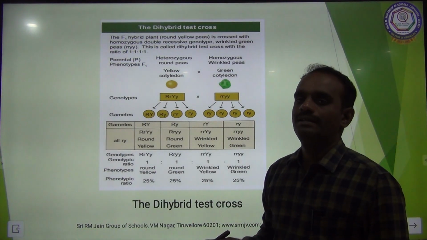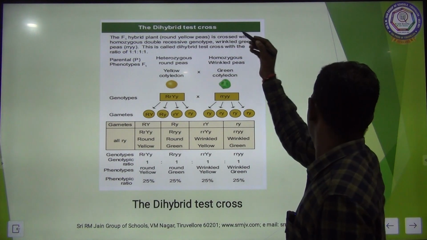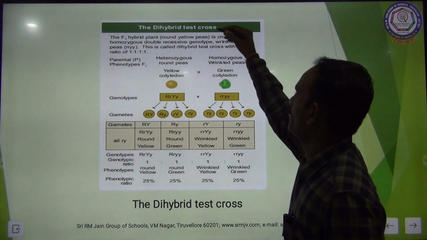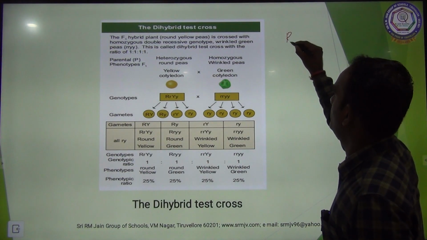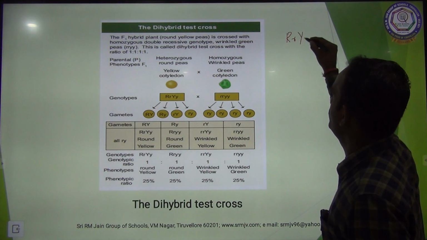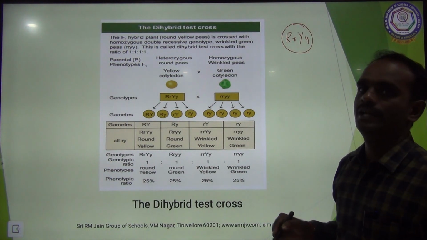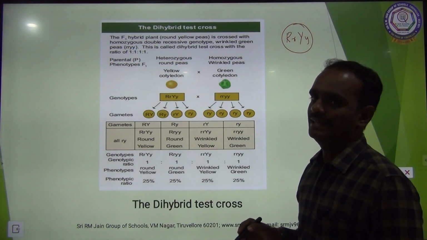Next one is the dihybrid test cross. Here we are just testing the F1 hybrid plant. What is the F1 hybrid plant? Capital R, small r, capital Y, small y. This is the F1 heterozygous hybrid. Clear, children?